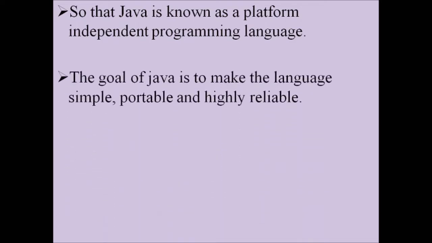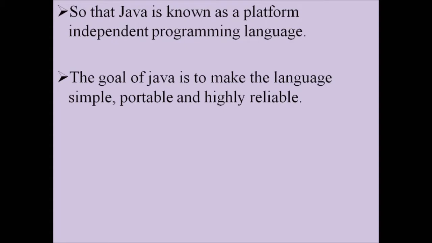The goal of Java is to make the language simple, portable and highly reliable. Simple means the language should be very simple for the user to write and to understand. Next, portable. Portable means transferring from one platform to another platform. Next, highly reliable. If any errors and exceptions occur, they should be handled properly by Java without breaking the system. That is highly reliable.